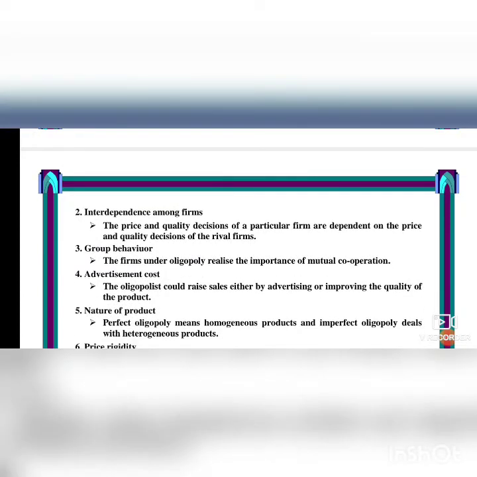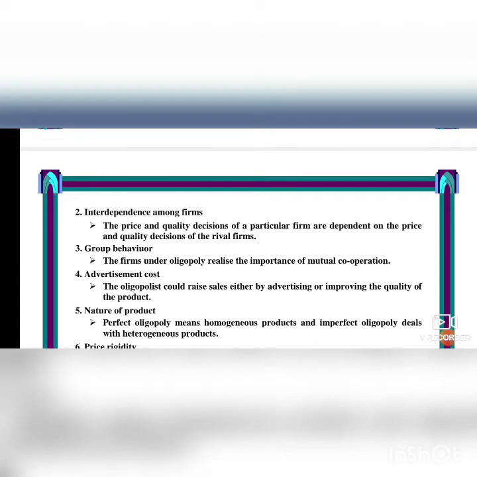Group behavior. The firms under oligopoly realize the importance of mutual cooperation. If two shops are there, same shop, same selling products, what will they do? They will have mutual cooperation. That is, both persons will discuss and sell at the same price level. Then only they will get regular customers.